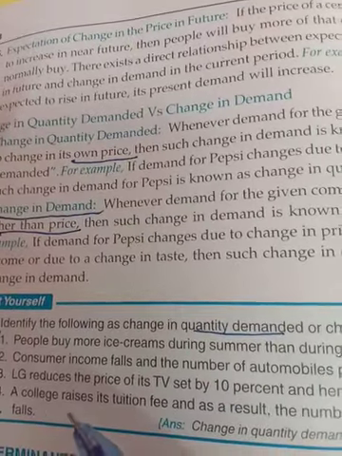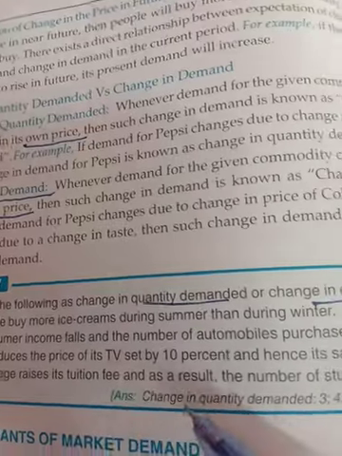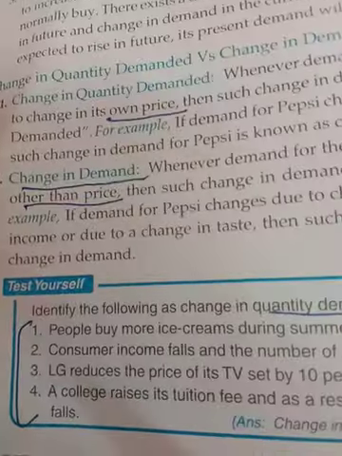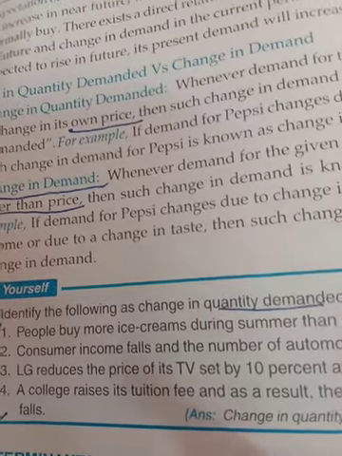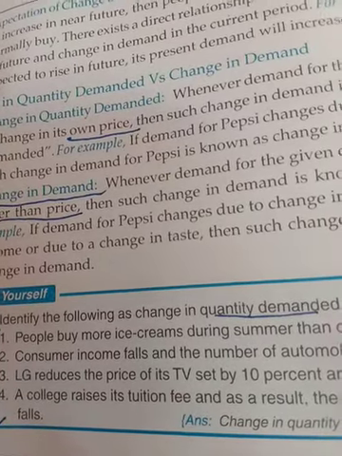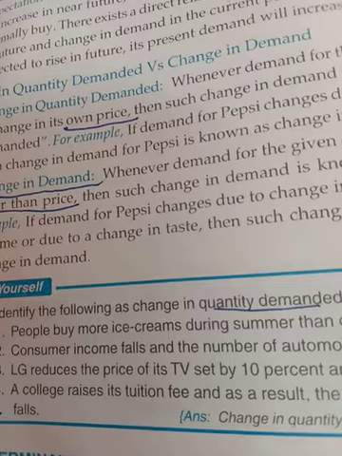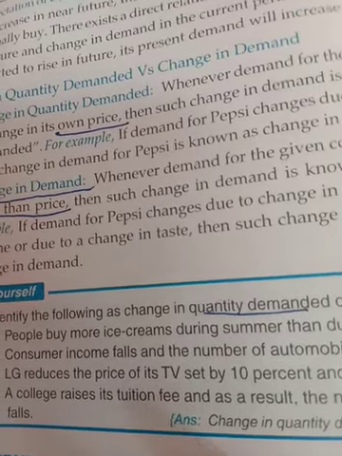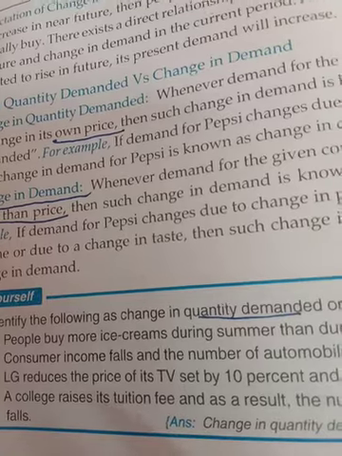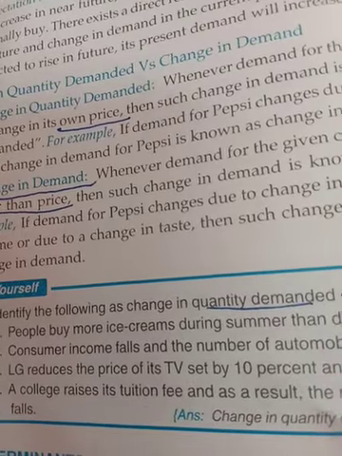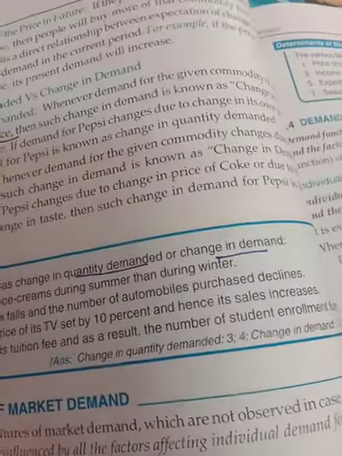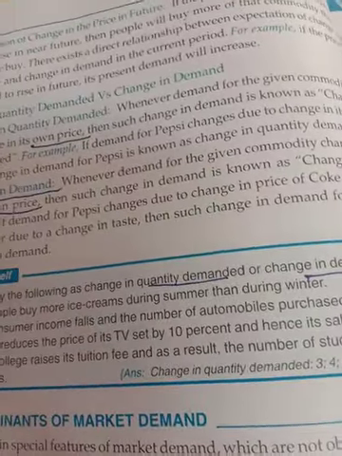Now the fourth case: a college raises its tuition fees and as a result the number of student enrollments falls. So now this is a service, the college is giving education, that is a product over there, and here the price of that product is increasing. So the price of the product is directly affecting, that is change in quantity demanded. So in all three cases this type of question can be asked.